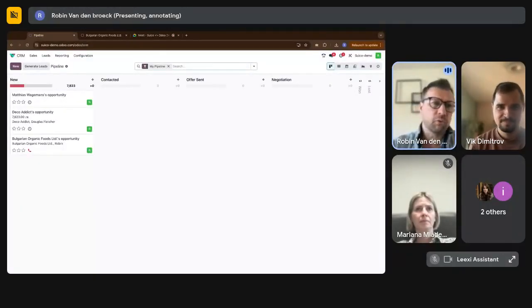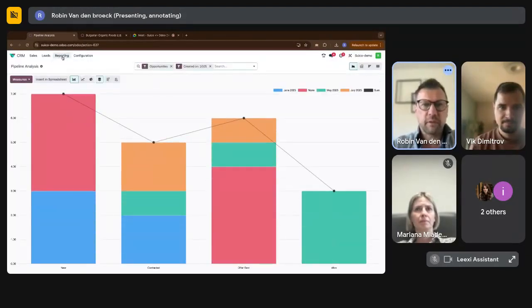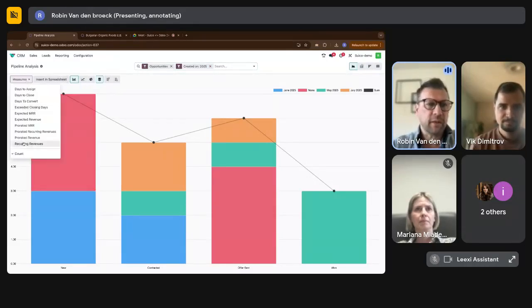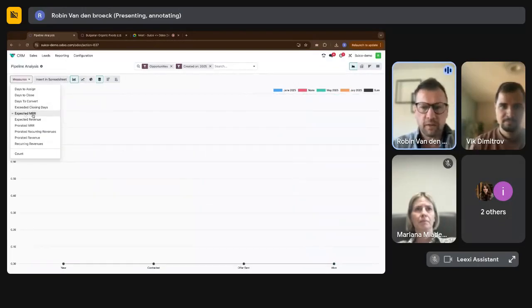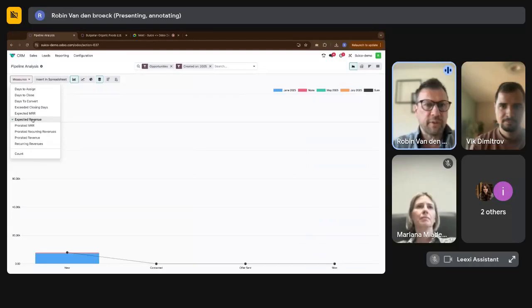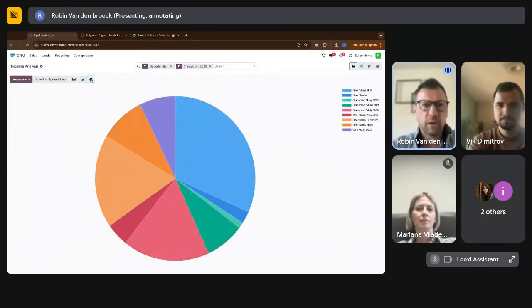For example, if I go to CRM, I have reporting on the forecast and on my pipelines. So my opportunities created in 2025: I can show it differently on different measures. Now it's on the count, but I can see it on exceeded closing days, on expected monthly revenue, and so on. All these things can be changed, and I can see them in a different way.